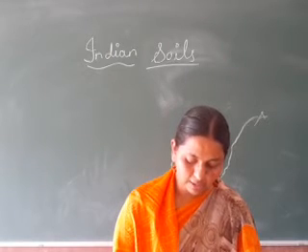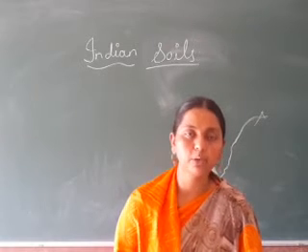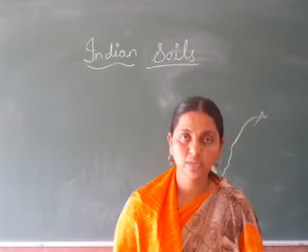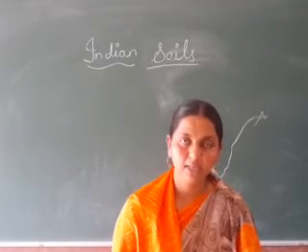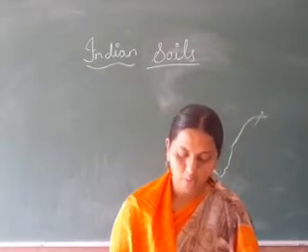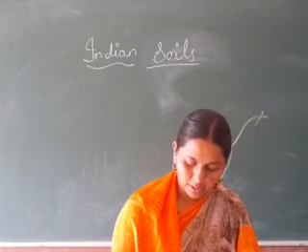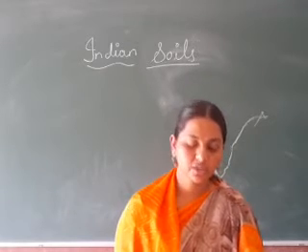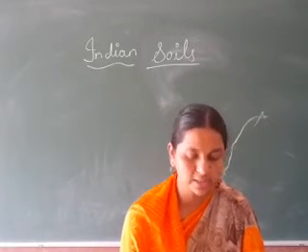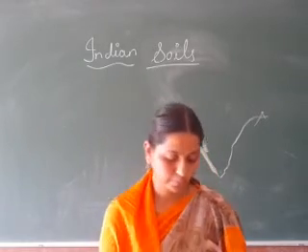Red soils are ideal for the cultivation of ragi, millets, groundnuts, tobacco and potato. Understood? So this red soil is best suited for all these crops: ragi, potato, tobacco, groundnuts, millets. A variety of crops can grow in these soils if there are irrigation facilities. Understood? If irrigation facilities are there in this red soil, a still greater variety of crops can be grown.